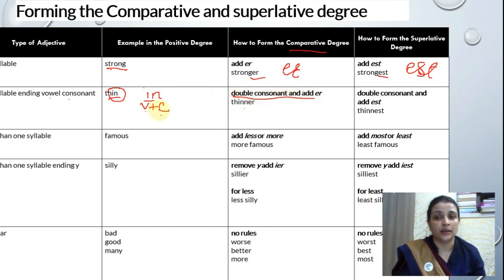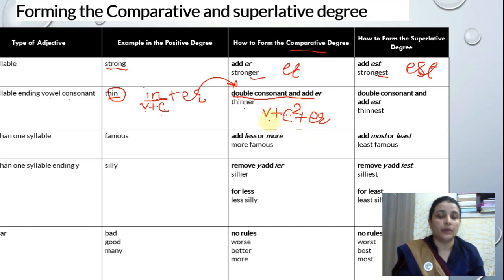The last consonant will be doubled, and ER will be added in comparative degree. In positive degree it will be thin, but because we have a combination of vowel plus consonant, VC, then the consonant is doubled, and we add ER.